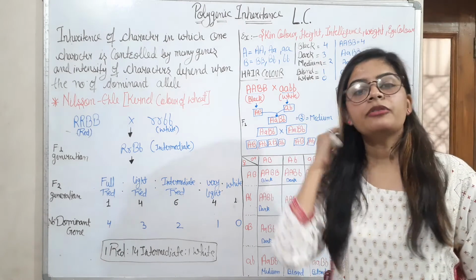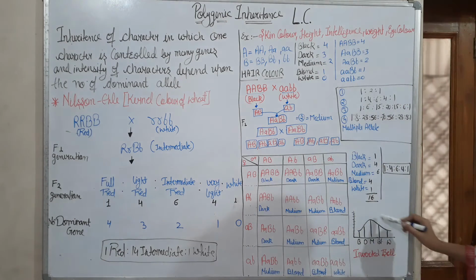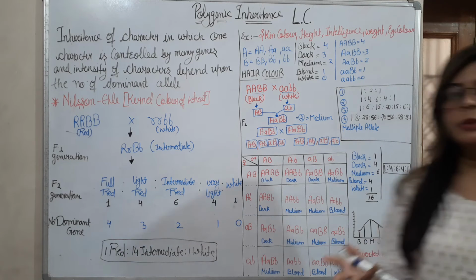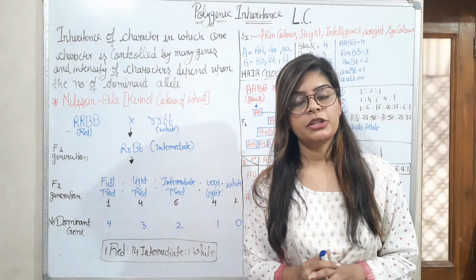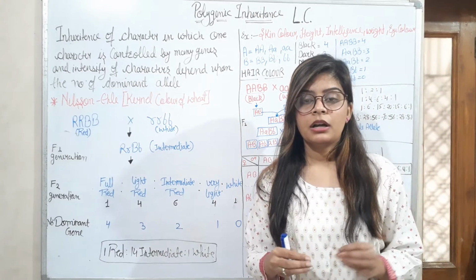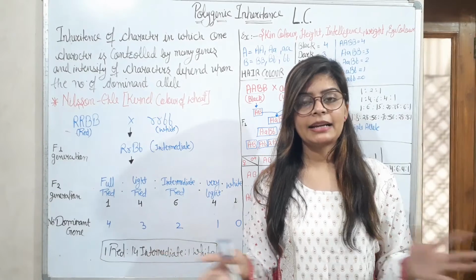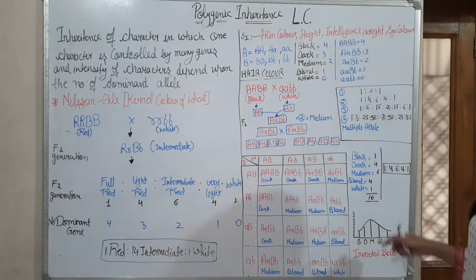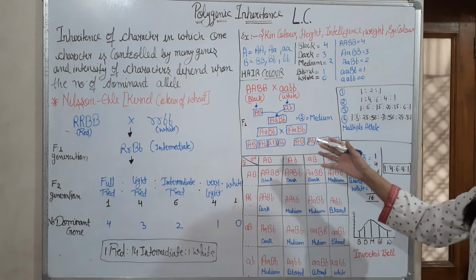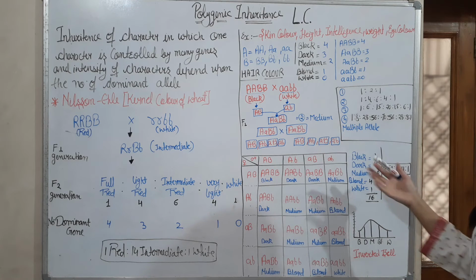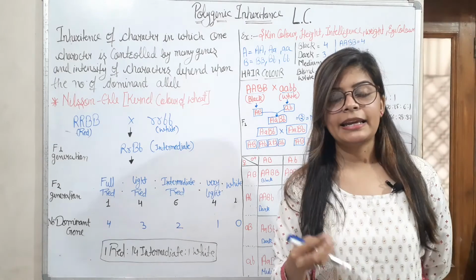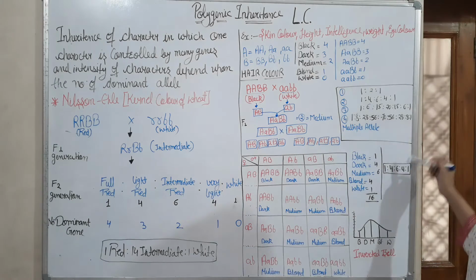And the graph of polygenic inheritance is always a bell shape, like for black, dark, medium, blonde hair and white hair. Not all the population has black hair, not all the population has white hair. Some have white and some have black, and intermediate hair colors are also present. So this is all about polygenic inheritance, and when you have 2 multiple alleles like A and B, that time you get this ratio.